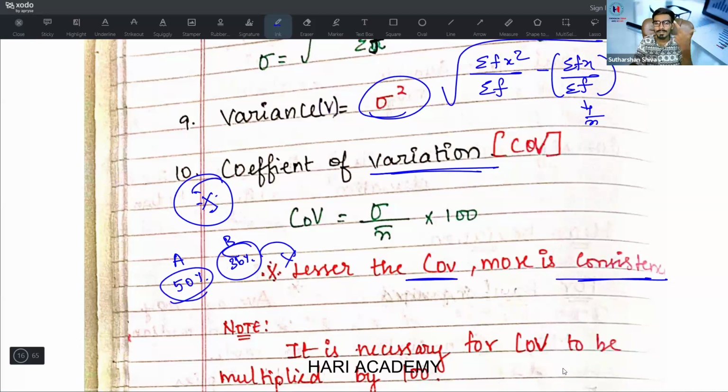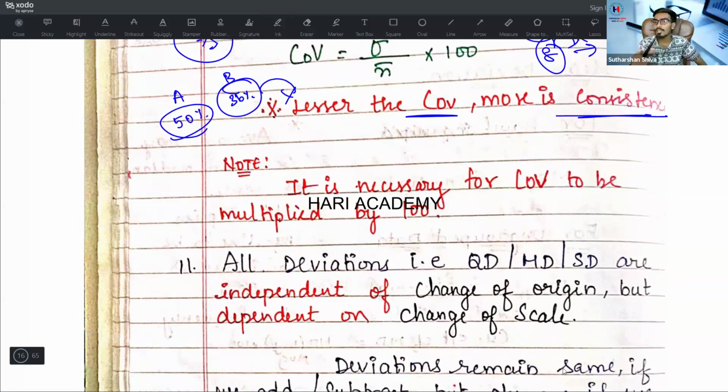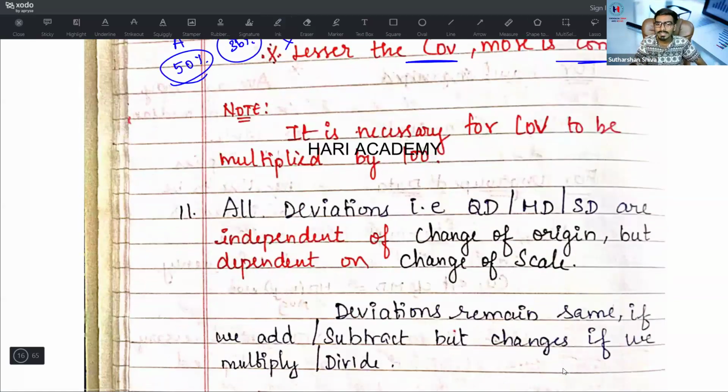Very simple. For example, in a cricket player's career, one person takes a wicket every 5 balls, or every 8 balls. Now tell me which is consistent. The person who throws 5 balls and gets a wicket, or the person throwing 8 balls and getting a wicket? It is only 5, right? So the lesser the coefficient of variation, the more the consistency. Remember this, you may get a theory question on that. If the examiner tries to test you conceptually, they will ask this question. Note, the coefficient of variation should be multiplied by 100 because it should be in a percentage.